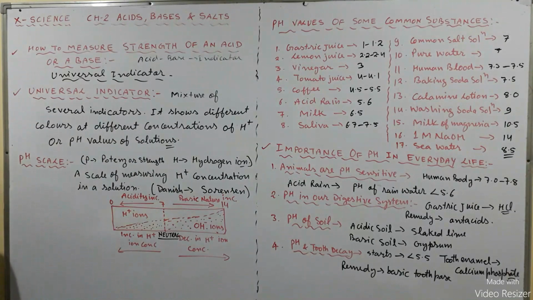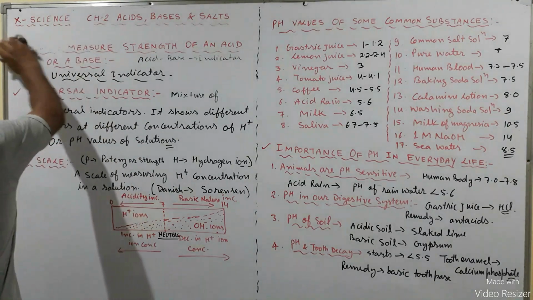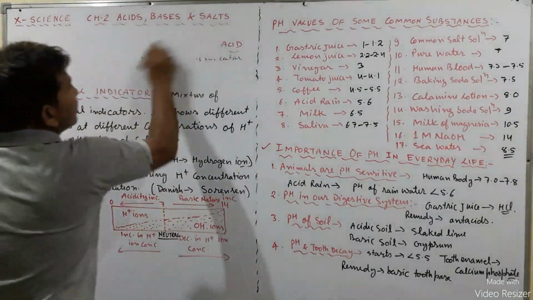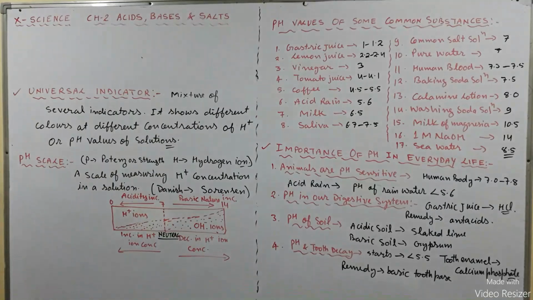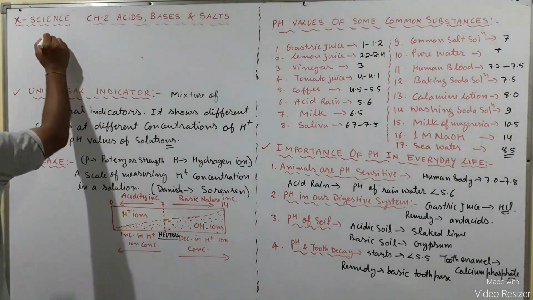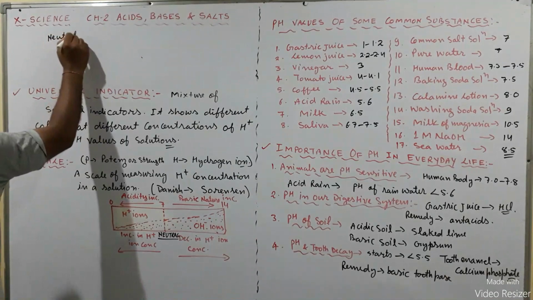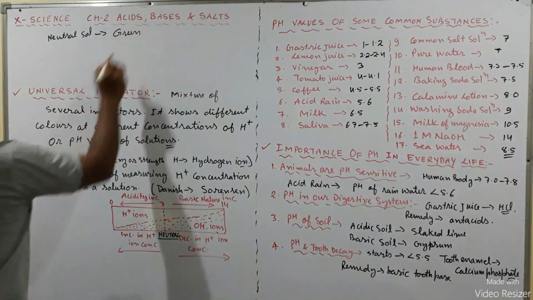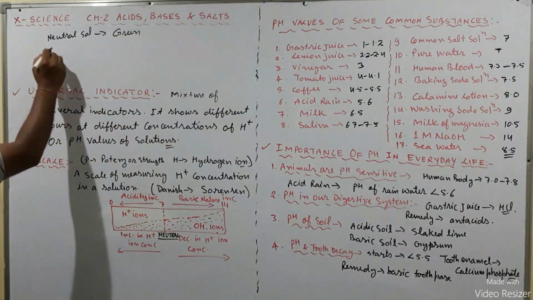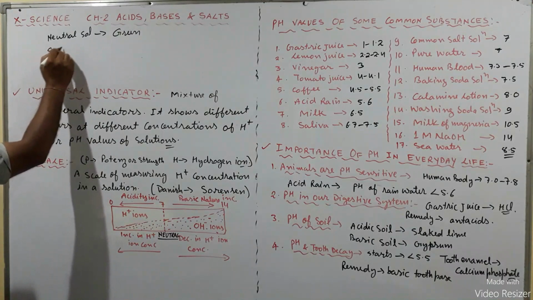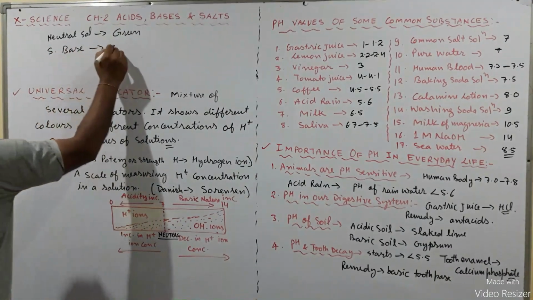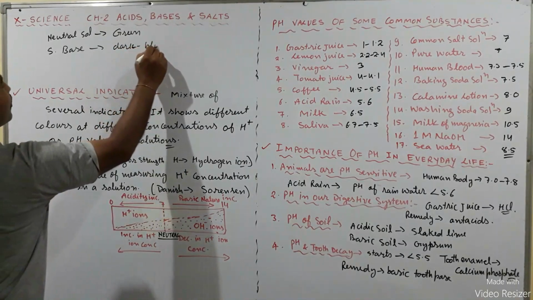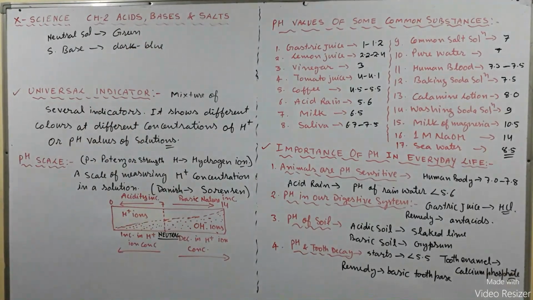For example, if universal indicator is added to a neutral solution, it gives green color, and when it is mixed with a strong base, it gives a dark blue color, that is blue black.